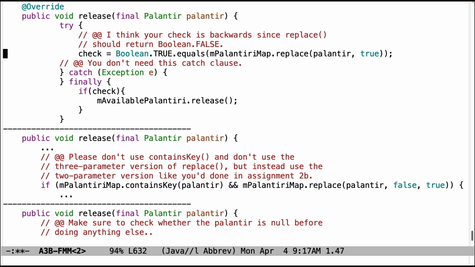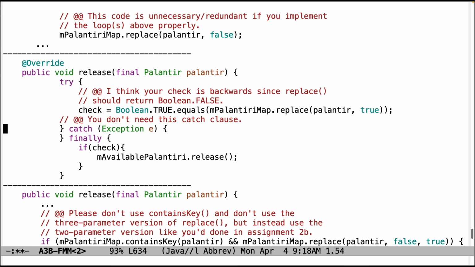Now let's turn our attention to problems with release. So I think this code is backwards. You don't want the thing to be equal to true. You want it to be equal to false. So that'll be incorrect. And you don't need the catch clause. You do need the finally clause, but for this to work, you need to make sure that you set this to Boolean.FALSE.equals, not Boolean.TRUE.equals.